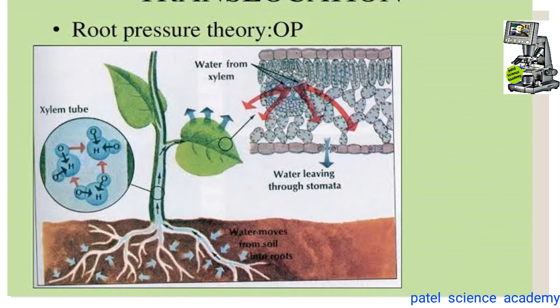One more objection is that in actively transpiring plants, no root pressure is developed. Then one more is that xylem sap under normal conditions is under tension, that is, it shows negative hydrostatic pressure or high osmotic pressure. So this is about the objections to the root pressure theory, and this is about the root pressure theory.